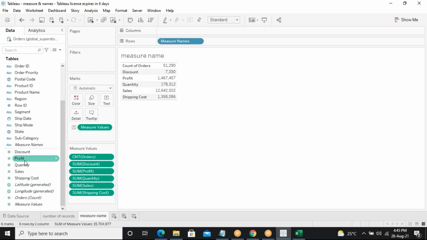But now you can see, if I take the measure values based on the measure names, this is a textual format. Textually I'm getting the entire record, whatever numbers there are in your entire database, even in one location. This is nothing but how to create a textual format using the measure names.